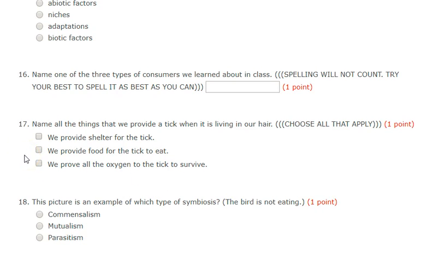Number 17. Name all the things that we provide a tick when it is living in our hair. This is a choose all that applies, so you're going to have to select more than one. Do we provide shelter for the tick? Do we provide food for the tick to eat? Do we provide all the oxygen the tick needs to survive?